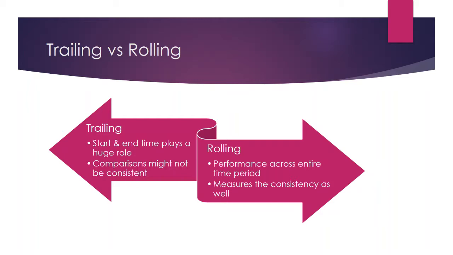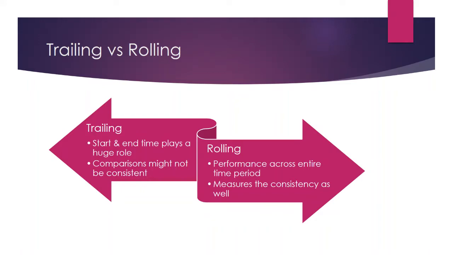So for example, if there is a recent outperformance of this fund, then you will see the higher return. And similarly, if you start with a very high starting point for the mutual fund, then the comparison might not give the higher return. Compare that to the rolling return. Here we are comparing the return of each and every day. So the performance is measured across the entire time period, and the measurements factor in the consistency significantly.